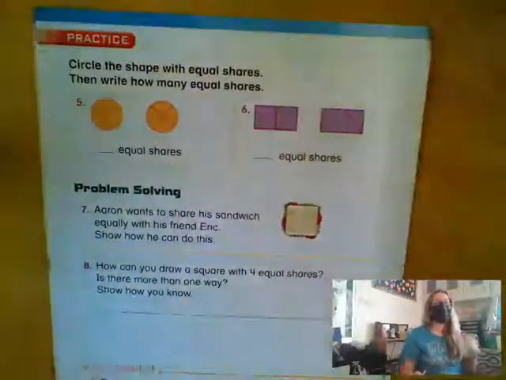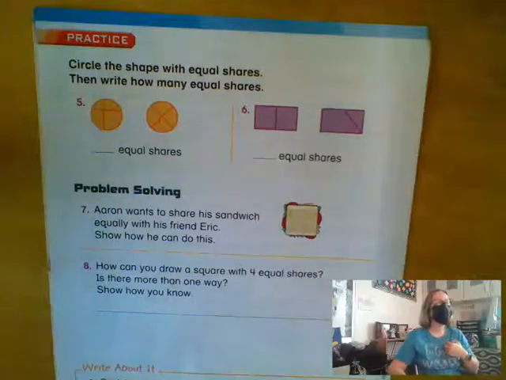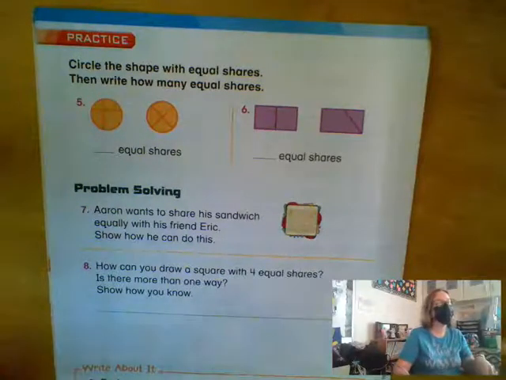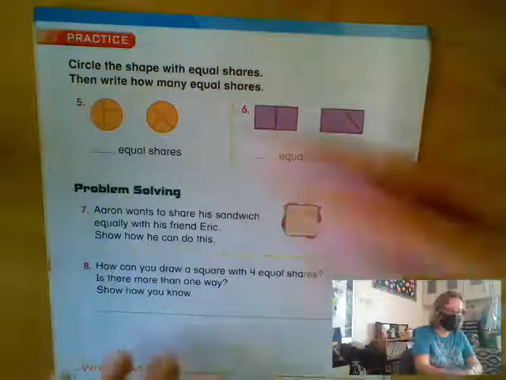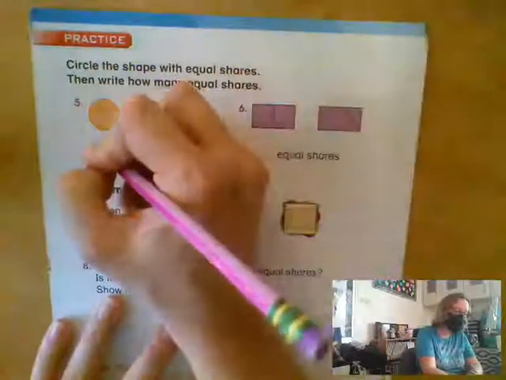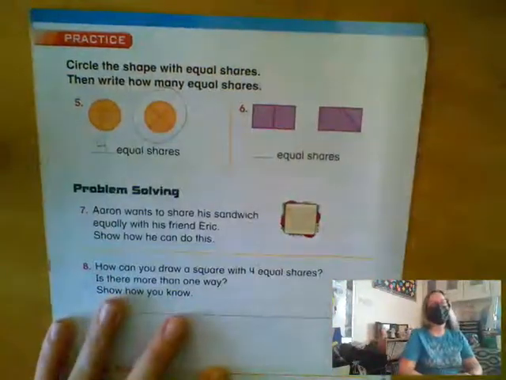Johnny, looking at number 5. Somebody cut the cake into 4 pieces, so we know that there are 4 shares, but they have to be equal shares. Which one has 4 equal shares? The second one, and make sure you put on the line 4 equal shares.